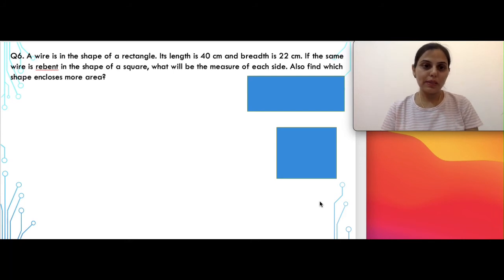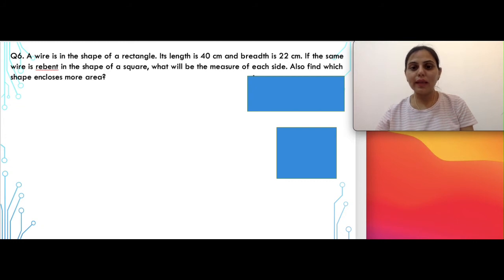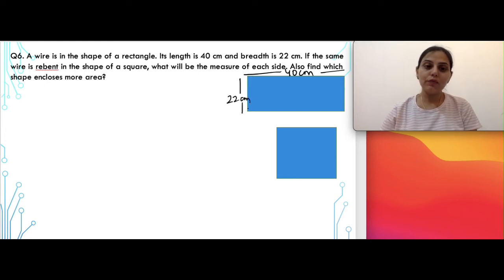Let's see question number 6 now. A wire is in the shape of a rectangle. Length and breadth of the wire is given. Length is given as 40 centimeters and the breadth of the wire is given as 22 centimeters. If the same wire is re-bent in the shape of a square, what will be the measure of each side?